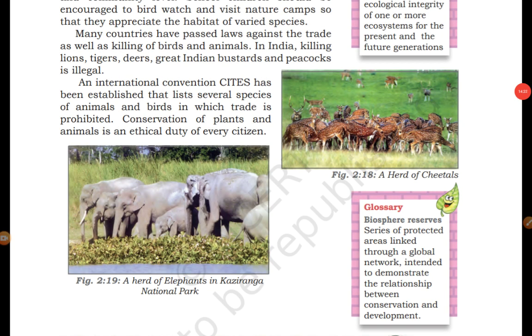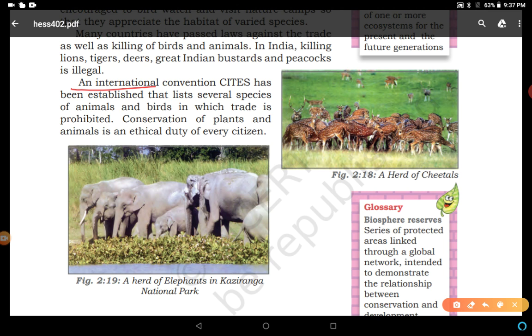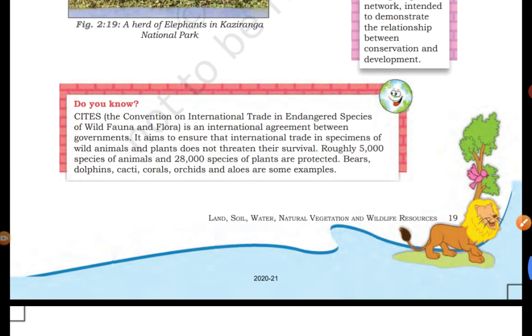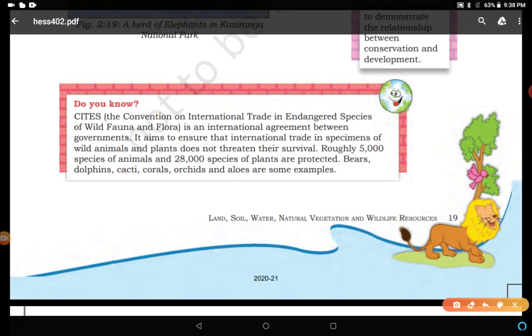One more important thing for the protection of flora and fauna, for conservation at the international level, right? An international convention, CITES, has been established that lists several species of animals and birds in which trade is prohibited. Conservation of plants and animals is an ethical duty of every citizen according to this. You can see here, CITES means the